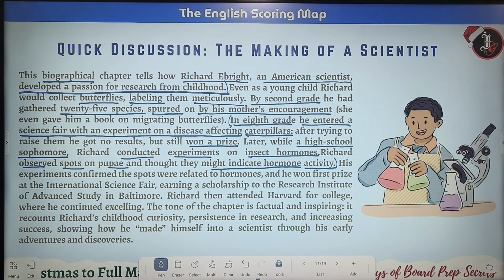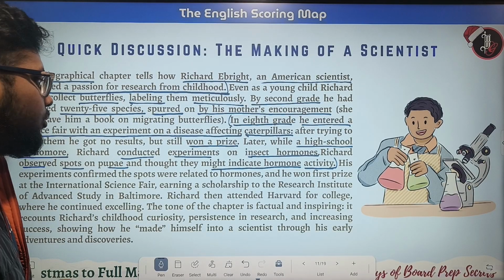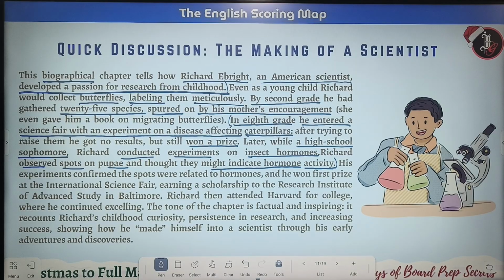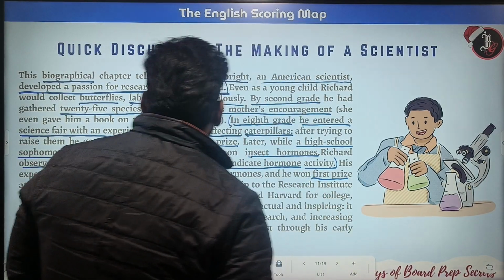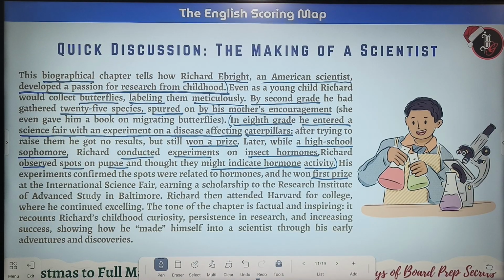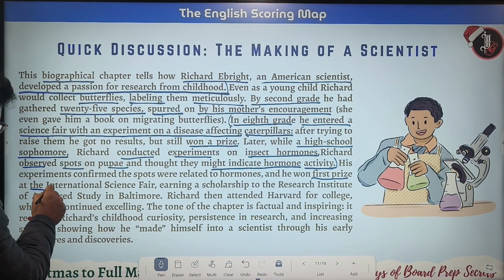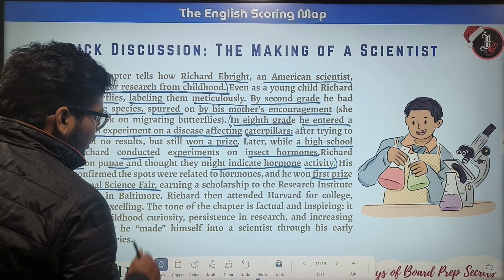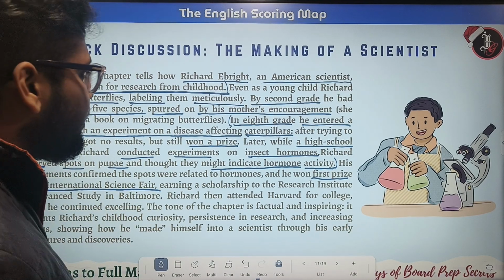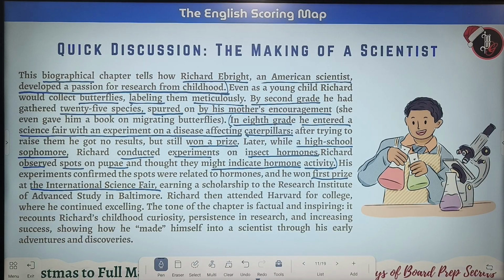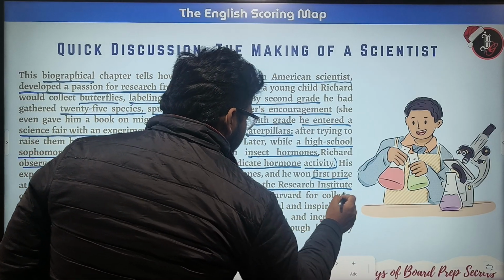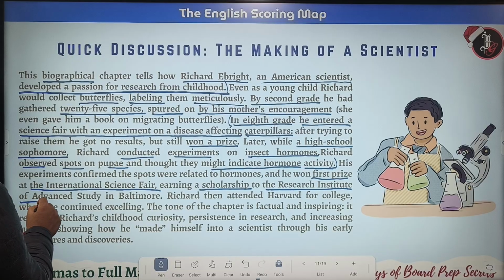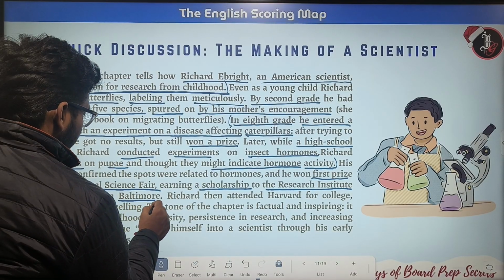His experiments confirmed the spots were related to hormones and he won first prize at the International Science Fair, earning a scholarship to the Research Institute of Advanced Study in Baltimore.